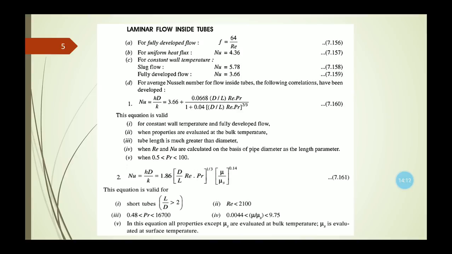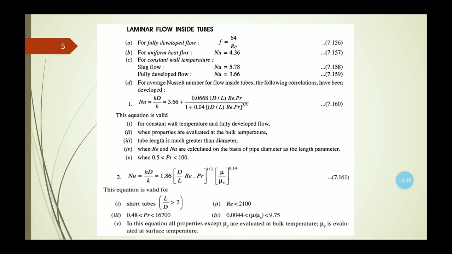Now this equation of the Nusselt number is valid for constant wall temperature and fully developed flow, when the fluid properties are evaluated at the bulk temperature, the tube length is much greater than the diameter of the tube, when Reynolds number and Nusselt number are calculated on the basis of pipe diameter as the length parameter, and when the value of Prandtl number is in the range of 0.5 to 100. So these are the things that we need to remember to use this equation of the Nusselt number.